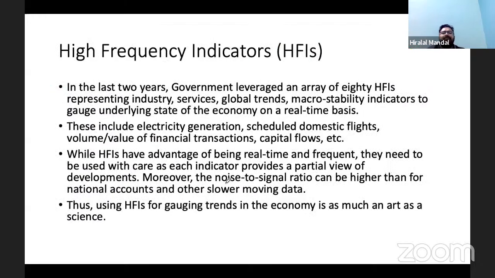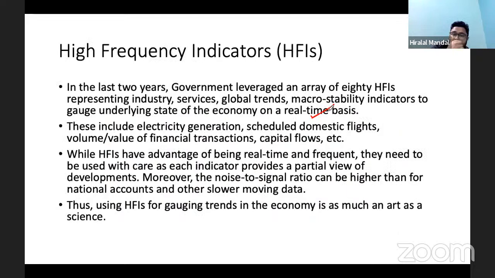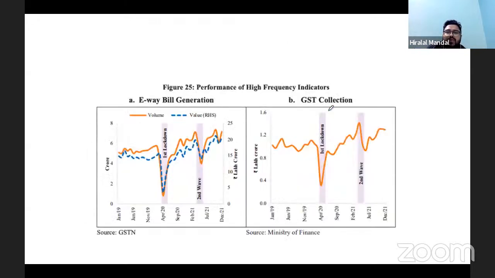Now, there are some high frequency indicators which suggest, on a real time basis, what the indicators were over the years. These high frequency indicators are checked by the government of India. These have been developed so as to understand the flow of the economy, to gauge the trends in the economy. And this allows the government to understand the pattern of development that is going on in the economy. All right. So what are those high frequency indicators?